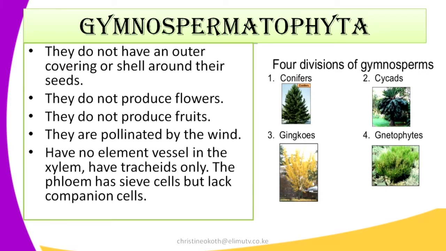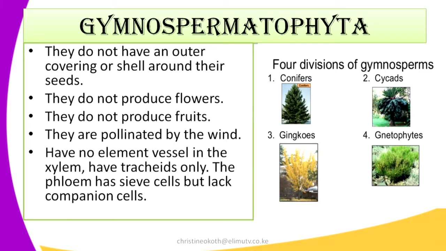So we're still looking at the characteristics of Gymnospermatophyta. Another characteristic, they do not have an outer covering or a shell around their seeds. They also do not produce any flowers or any fruits. They are mostly pollinated by the wind. It means that the wind is the one which pollinates or transfers the pollen grains.